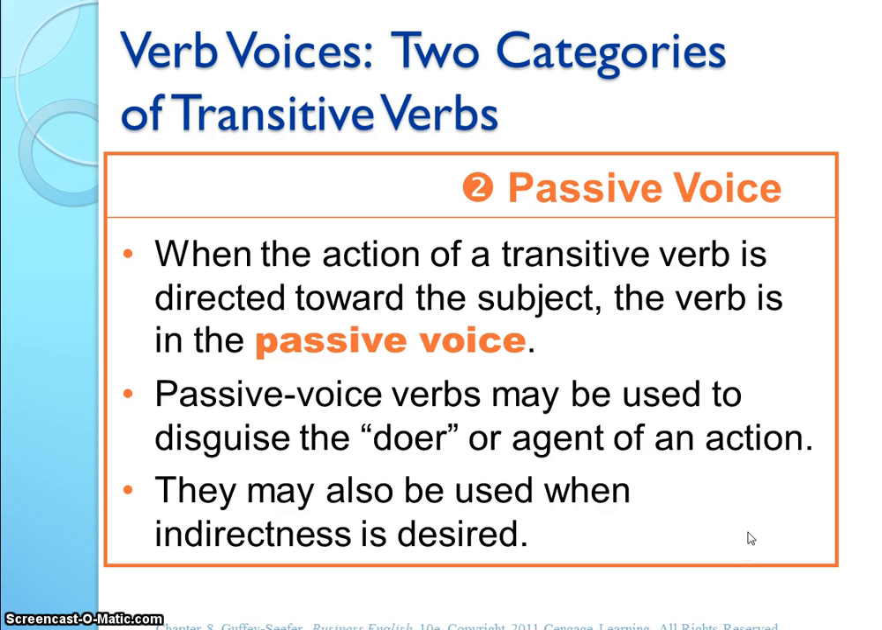A passive voice is directed toward the subject. The action of the transitive verb is directed toward the subject instead of by it, and so it's called the passive voice. The passive voice is often called the voice of tact. So sometimes when you're wanting to give a bad message to somebody, you'll use the passive voice. Sometimes it's used to soften or disguise things, or when you want to be indirect, such as giving bad news.